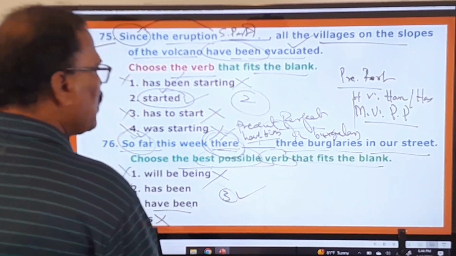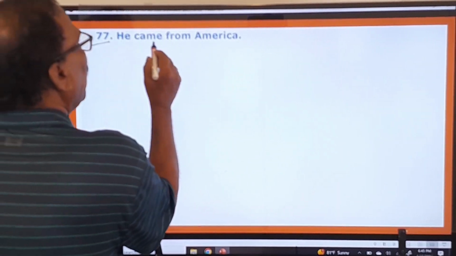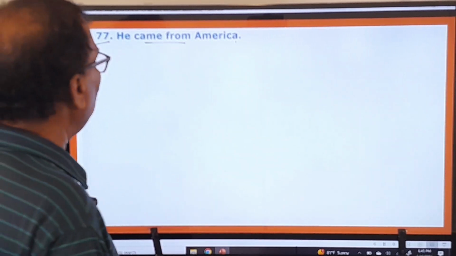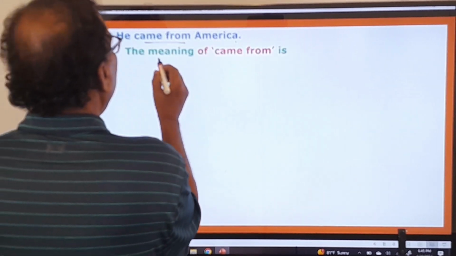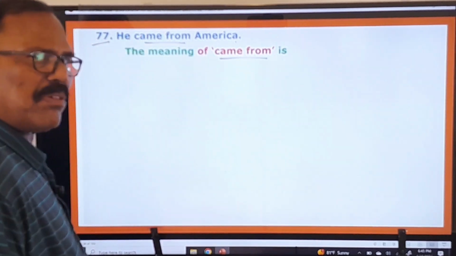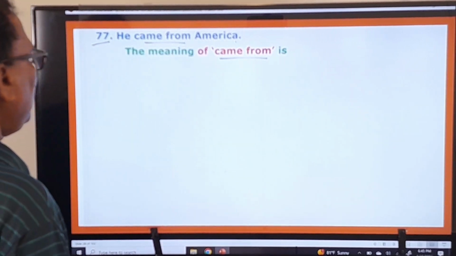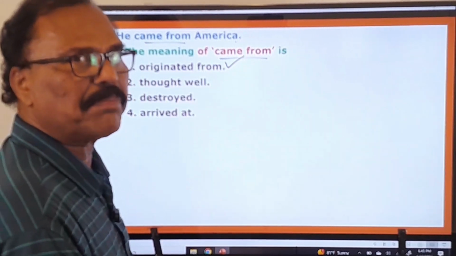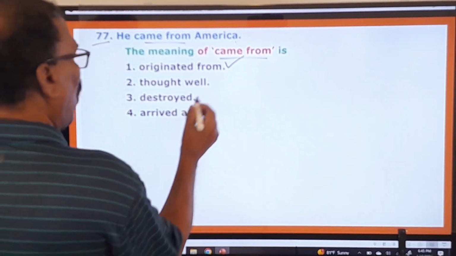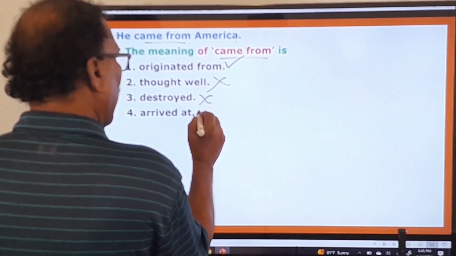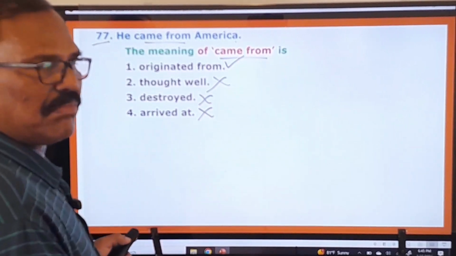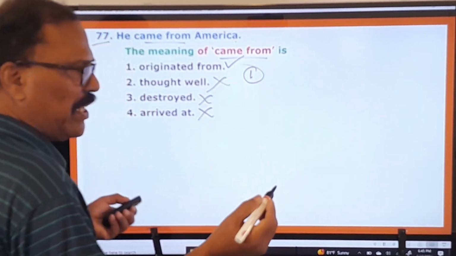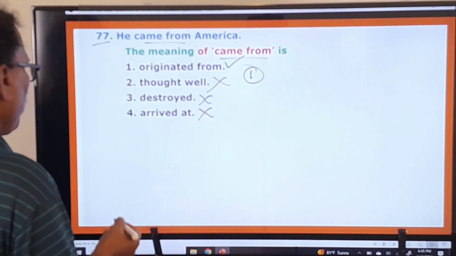Right. And now let's move on to 77th question. He came from America. So this is the statement given, and what is the examiner asking you to do? Let us see that. The meaning of came from is very simple. Came from means originated from. The very first one is the right one. Came from means originated from, hailed from. Thought well, no. Destroyed, no. Arrived at, no. Arrived at means reached. No. So here second one, third one, fourth one are wrong. Only the first one is the right one. Very simple. Now you move on to the next question.